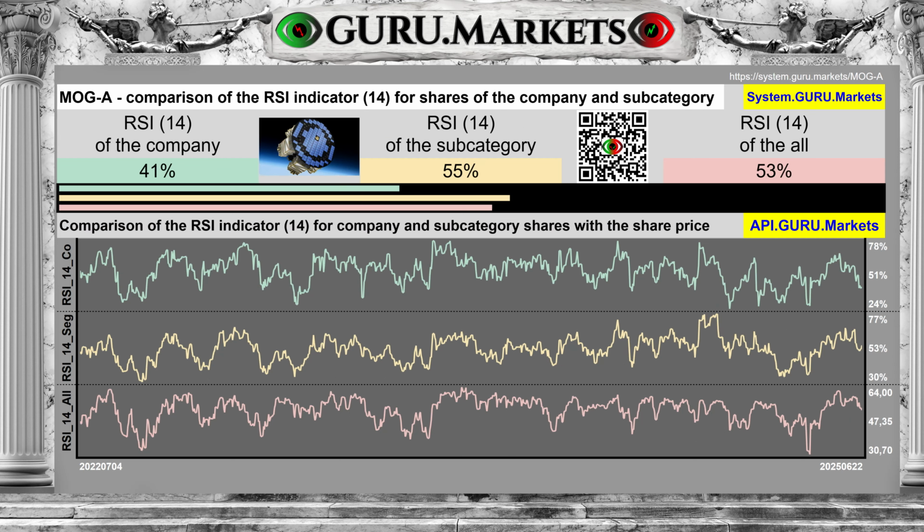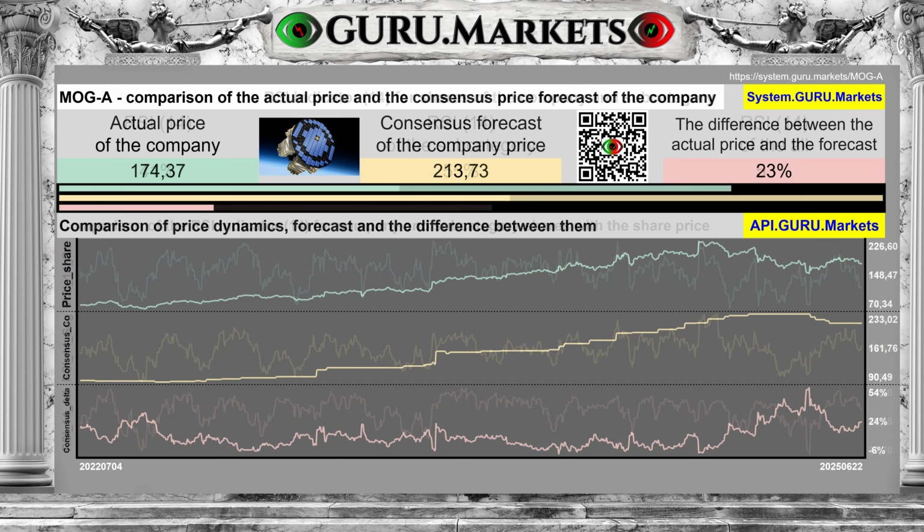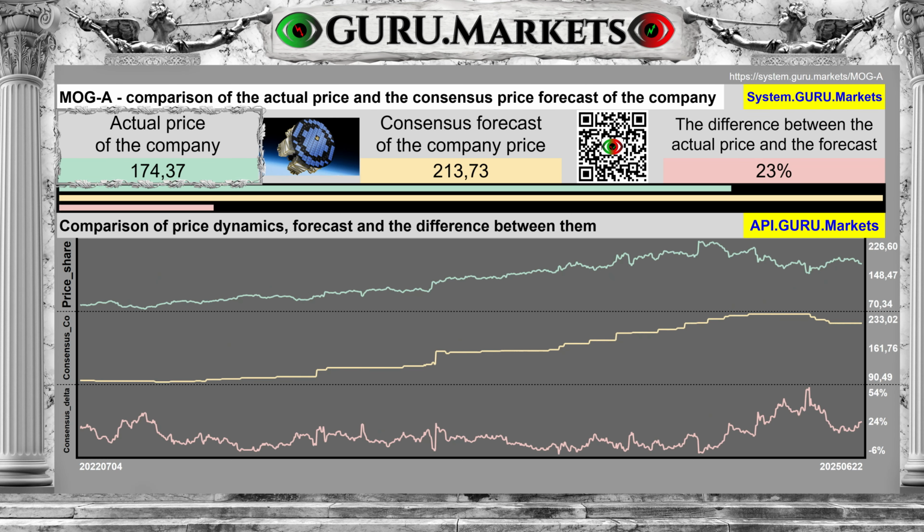Technical indicator RSI 14 shows a level of 41% for the company Moog Incorporated. For the subcategory, this level is approximately 55%. The company's actual share price is approximately $174. The consensus price estimate for the company's shares is approximately $214.